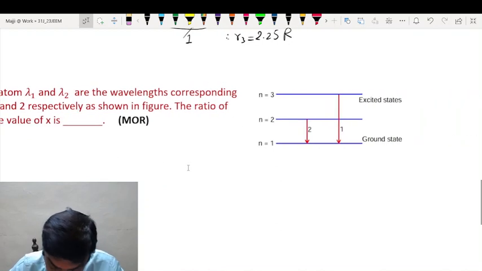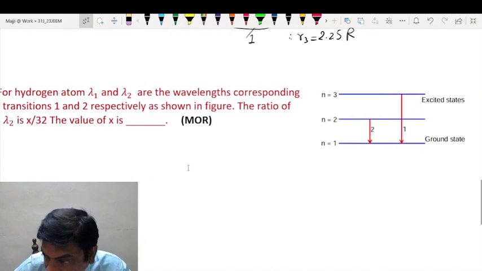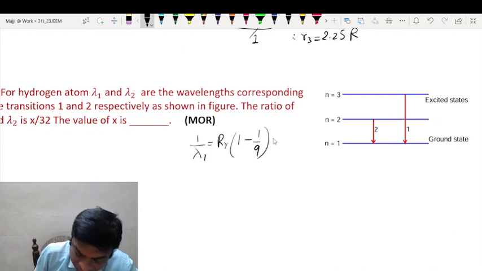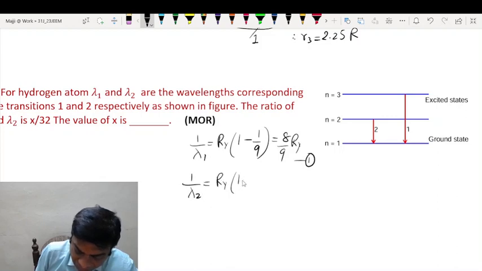Now, 1 by lambda 1 is equal to Rydberg constant into 1 minus 1 by 3 square, which is 8 by 9 Rydberg constant. Then 1 by lambda 2 will be Rydberg constant into 1 minus 1 by 2 square, that is 3 by 4 times Rydberg constant.